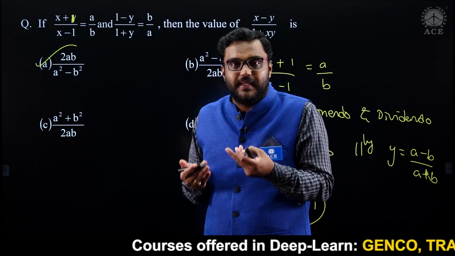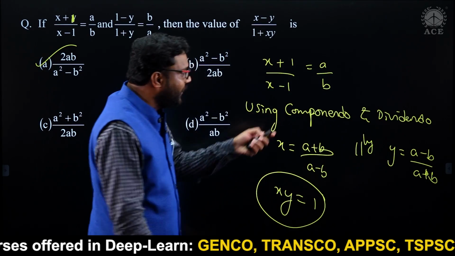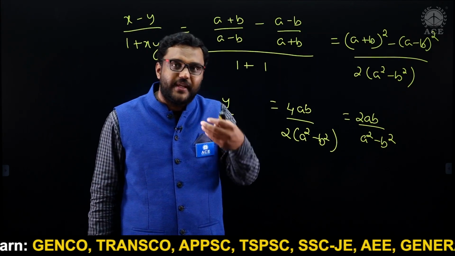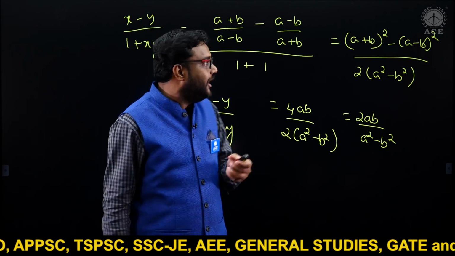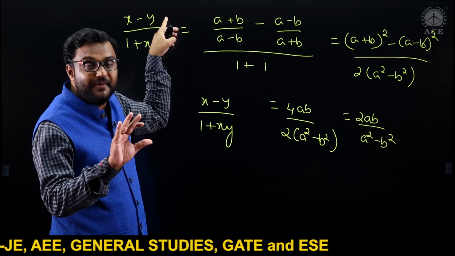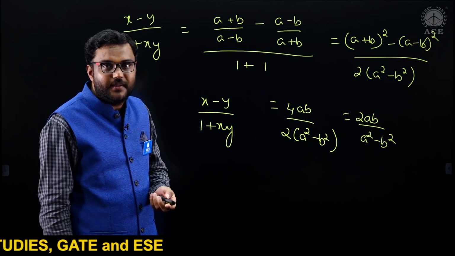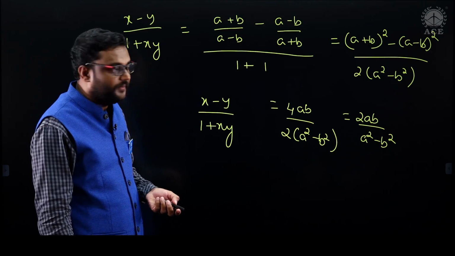Method 2: instead of wasting time here by solving all these equations, assume values for a and b. Then find x and y. Left hand side here will get some answer. Substitute a and b values in the options, whichever is matching, that's it. Okay, so that's one of the easiest ways to solve this question. Fine.